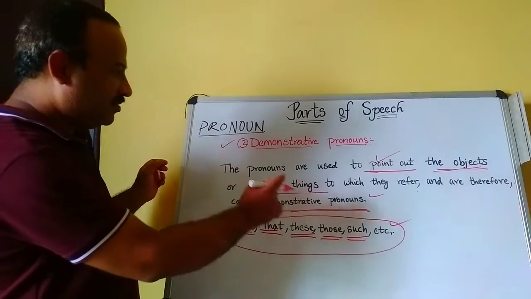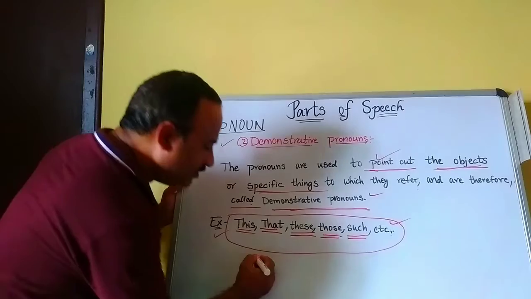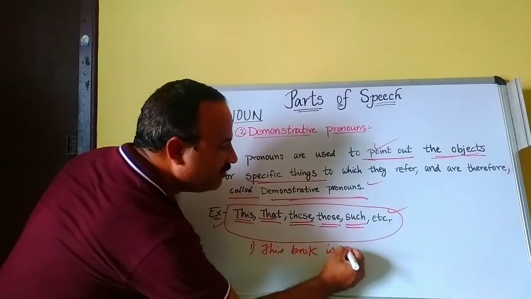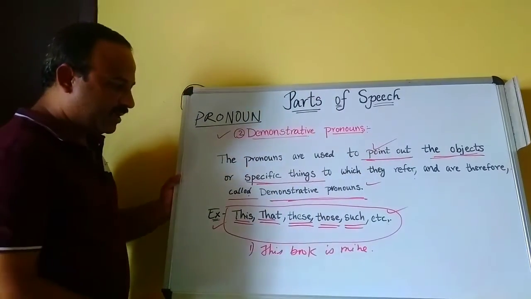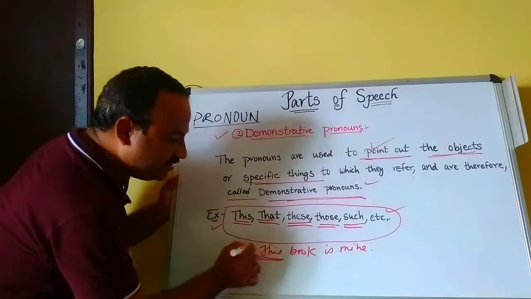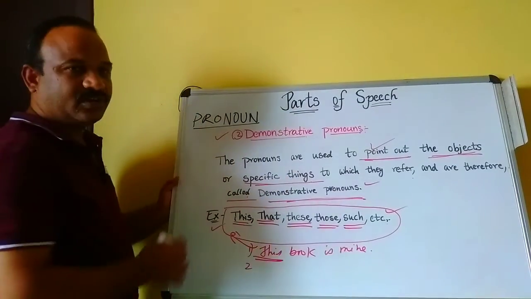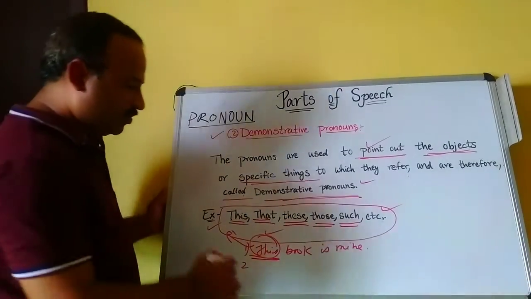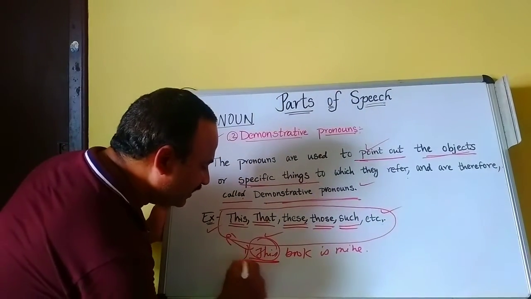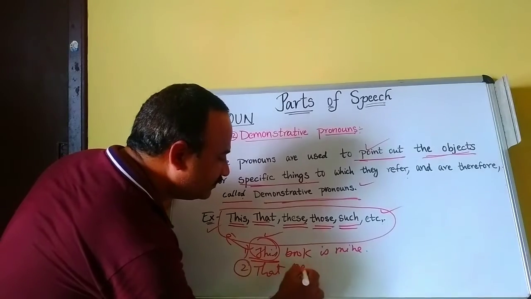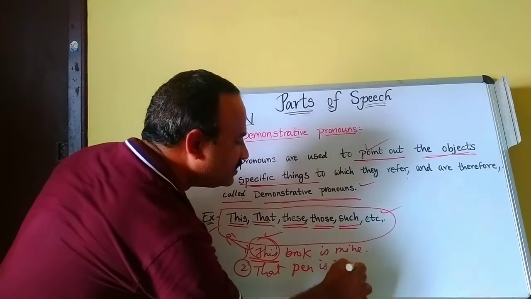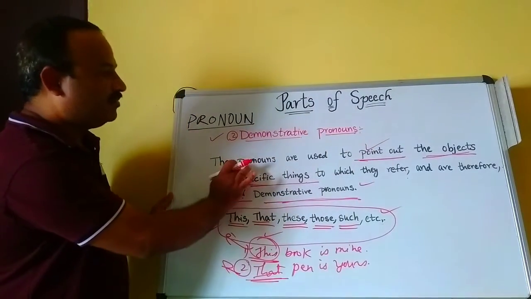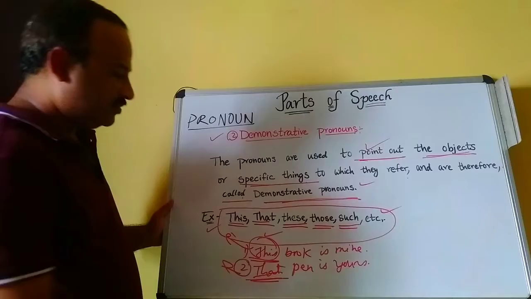This book is mine. This is a demonstrative pronoun. That pen is yours. Here that is a demonstrative pronoun.